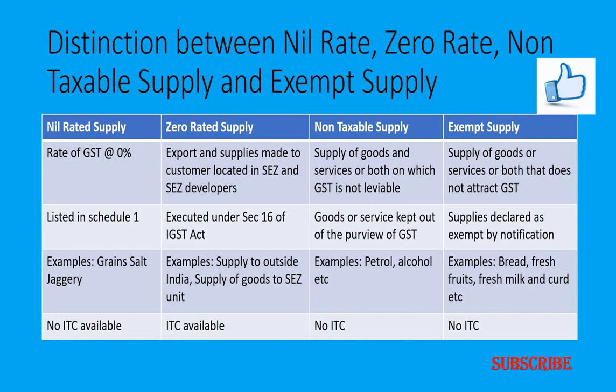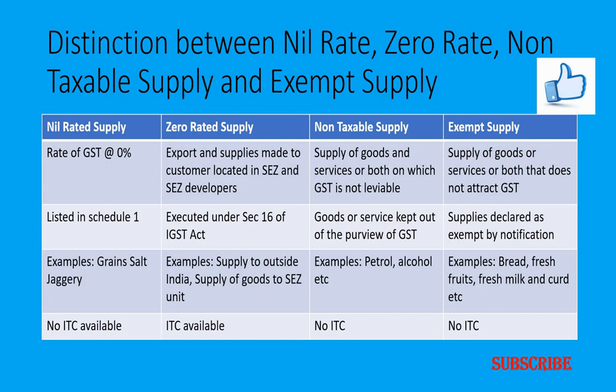To give examples for the nil rated supply, it may be grains, salt, jaggery. To give examples for zero rated supply, supplies to outside India, like France, Brazil, or the US, etc. So when the goods are moved from Indian territory to the overseas territory, it is called exportation of the goods. Or it may be supply of goods to a special economic zone.